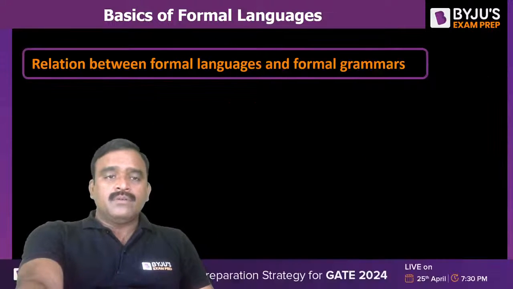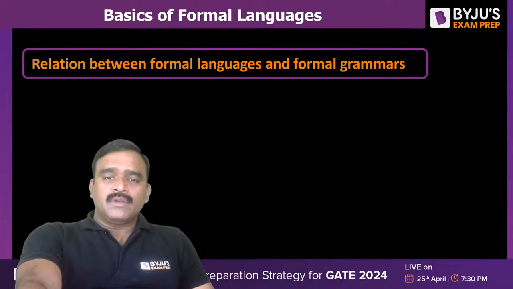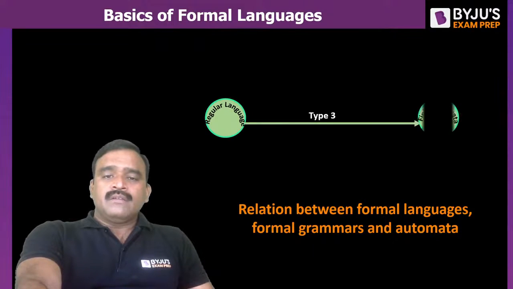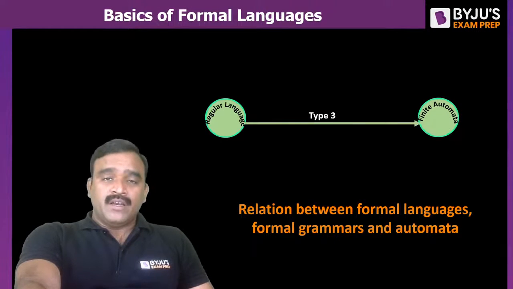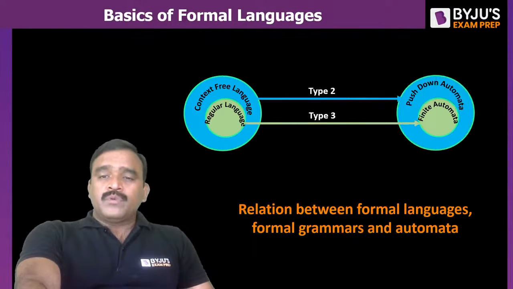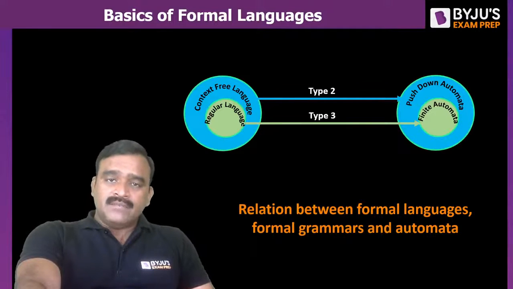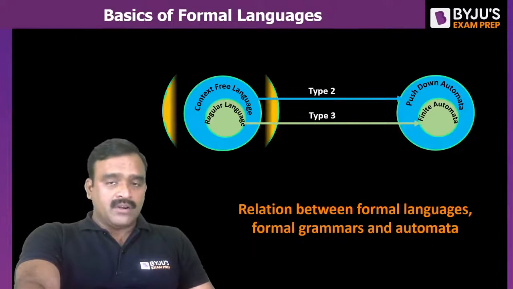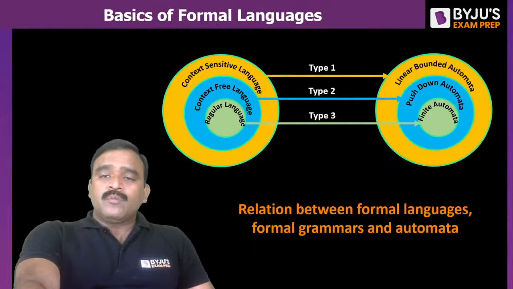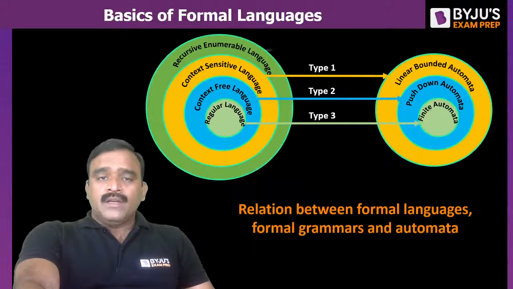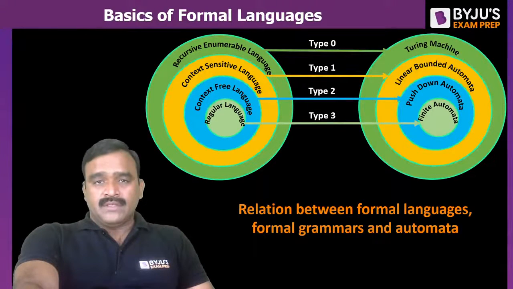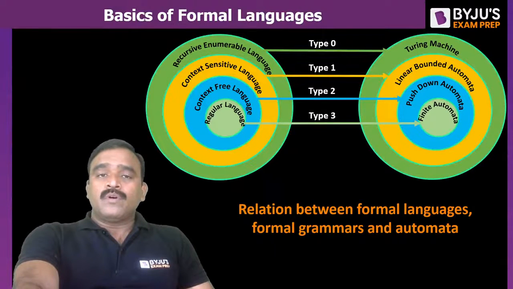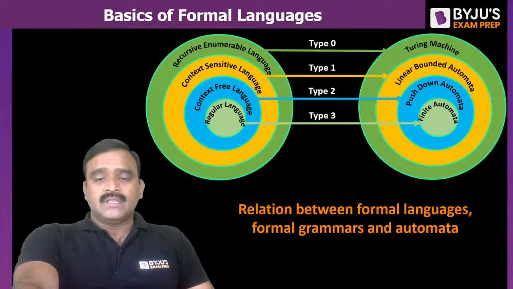Yes. Coming to the relation between formal languages and formal grammars, regular languages, type 3, are recognized by finite automata. Finite automata can only recognize regular languages. Pushdown automata can accept regular languages as well as context-free languages; it is more powerful than finite automata. Linear bounded automata can accept all context-sensitive, which includes context-free and also regular. And a Turing machine can accept all the categories of languages. So the Turing machine is the most powerful among these four types of formal languages. That is the relation between these formal languages, grammars, and automata.